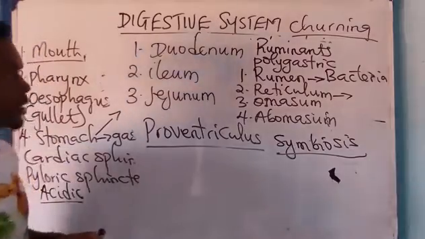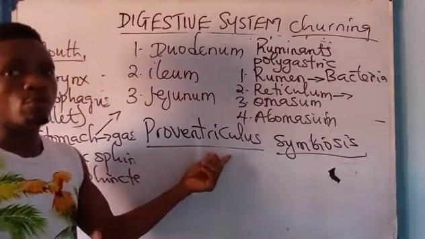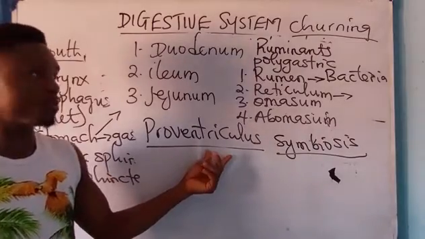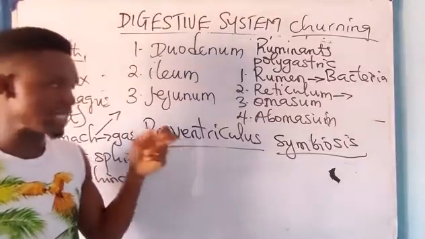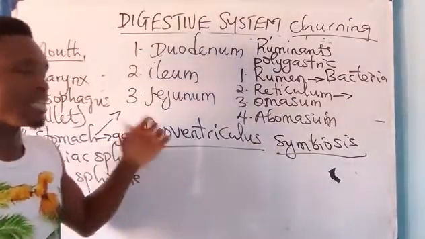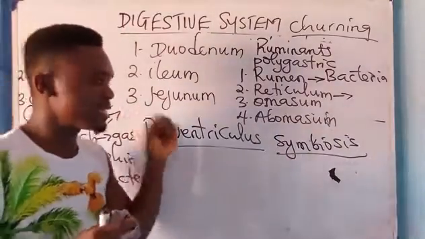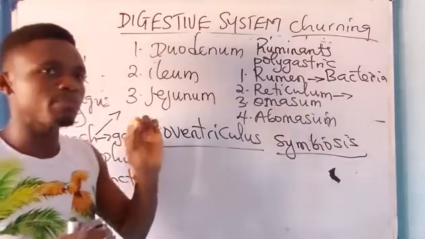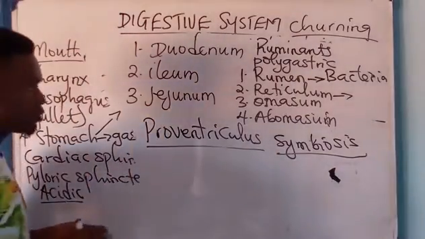I recap. The proventriculus in birds plays the role of stomach in higher animals because birds do not have stomach. They have a proventriculus. I said crop is that region where food molecules are stored temporarily. I said gizzard contains stones and other tiny particles that help in breaking down food molecules.